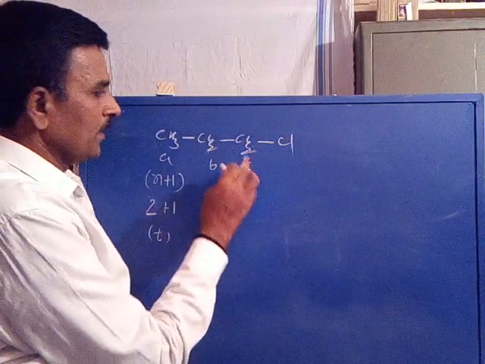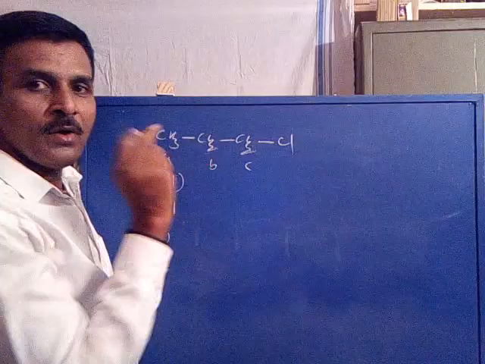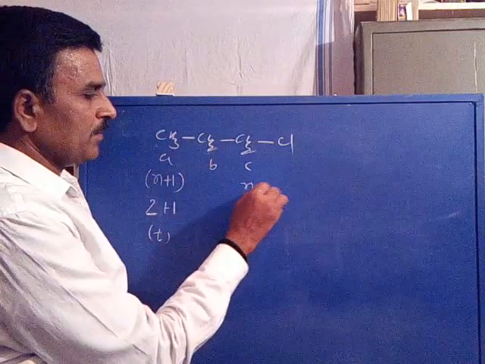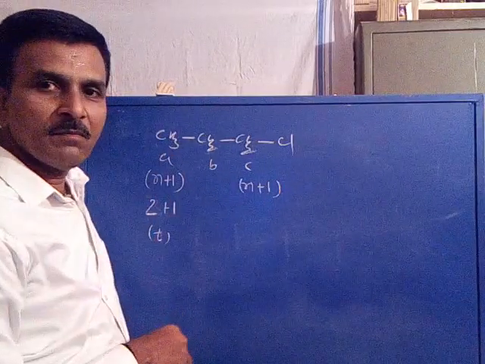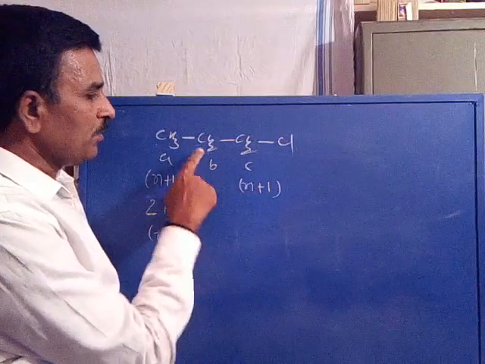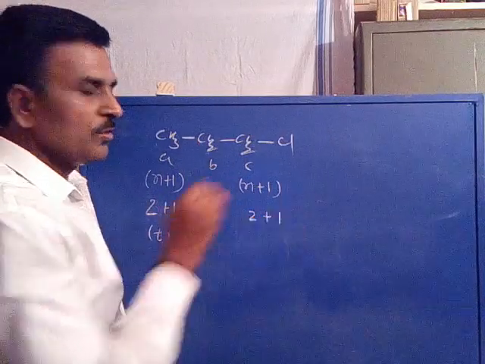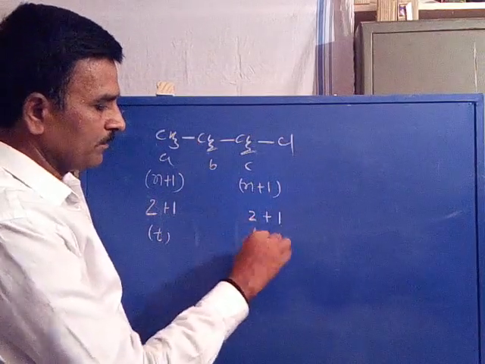C proton is coupled only with B proton, only one equivalent set. Therefore, multiplicity is according to N plus 1. So, it is coupled with 2 protons. N value is 2. 2 plus 1 is equal to triplet.